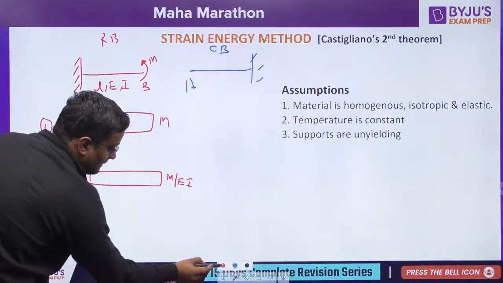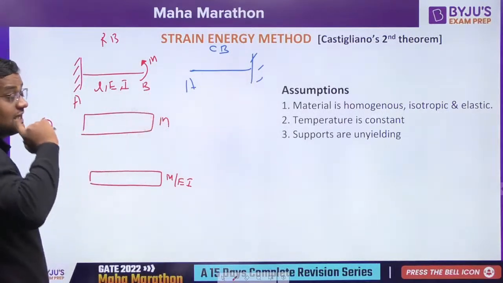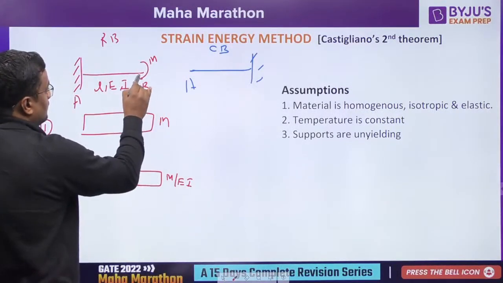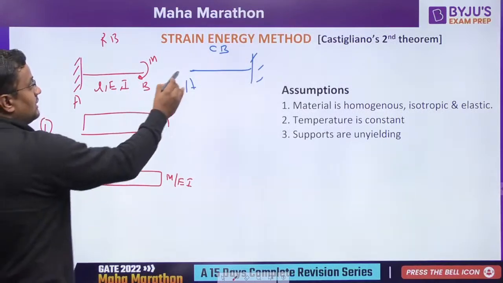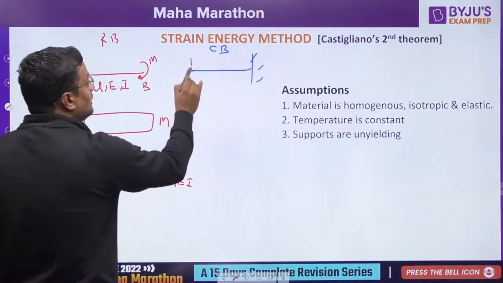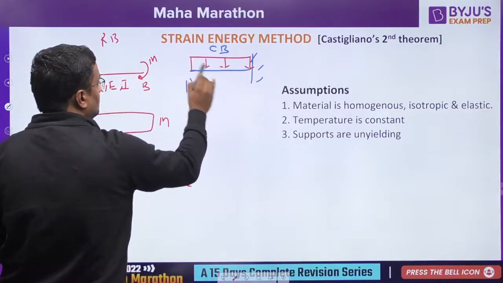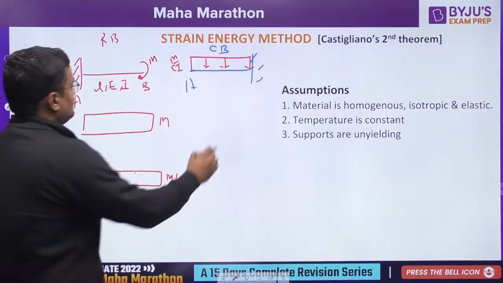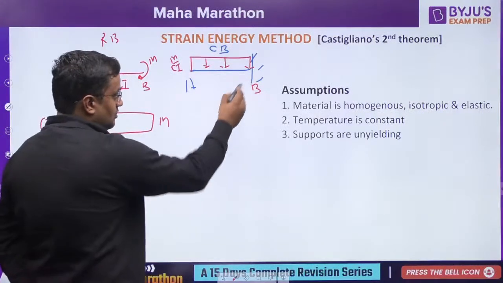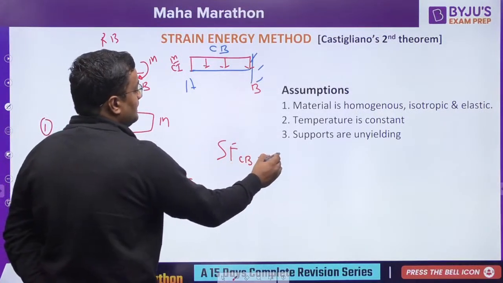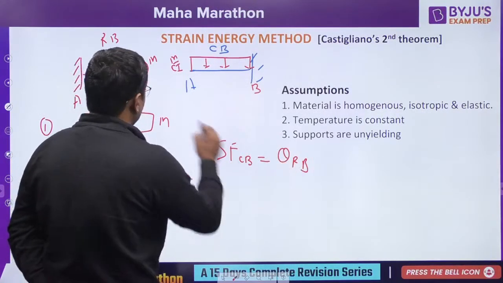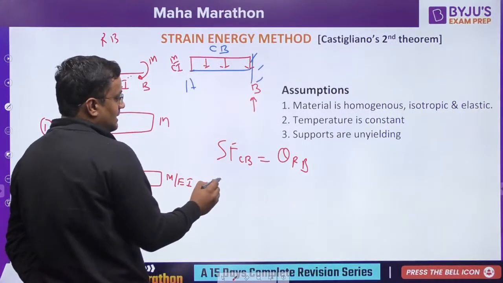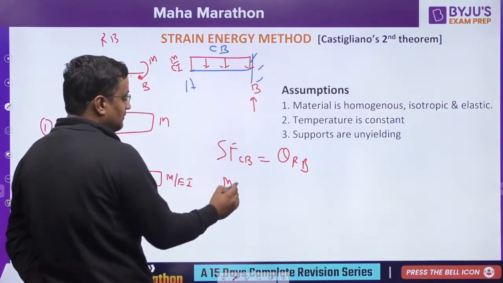Now put this loading diagram here, the M by EI diagram as the loading diagram. Control X, Control V. So put it here as the loading diagram. What is M by EI? Now this is B. Whatever the shear force in the conjugate beam is, that will be the slope in the real beam. So the shear force here will be the total load. It is a UDL of M by EI per meter, so in L length it will be this. This will be theta.